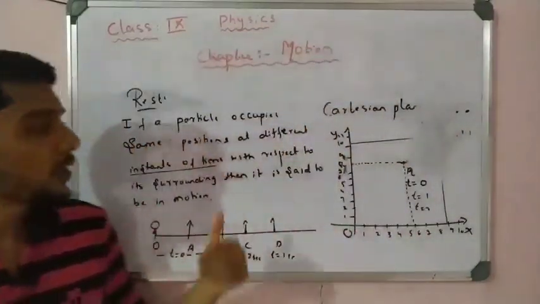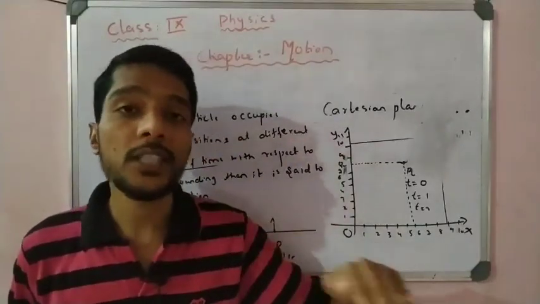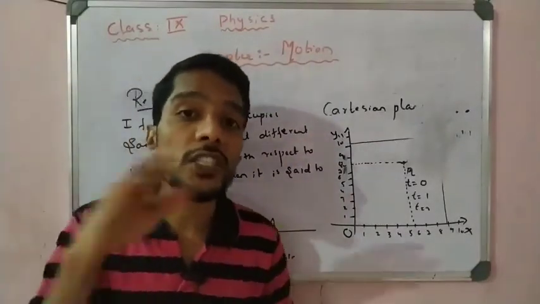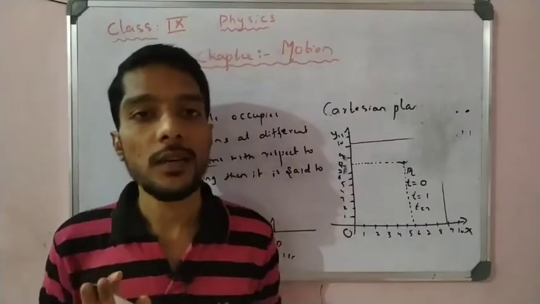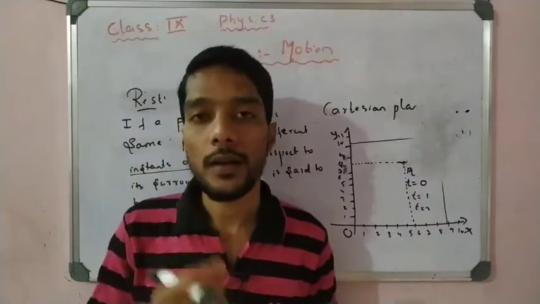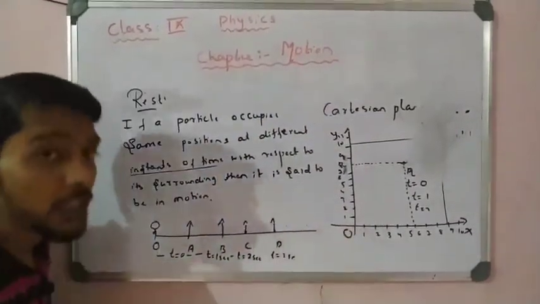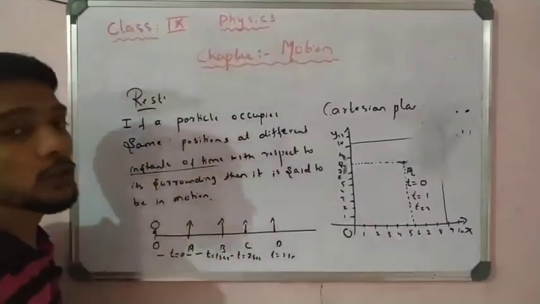So we have to write what is rest and what is motion. If the position is changed with changing time, that is called motion. If there is no change in the position, that is called rest, right students? Now this is all about motion and rest. I hope you understand the concept of motion and rest.